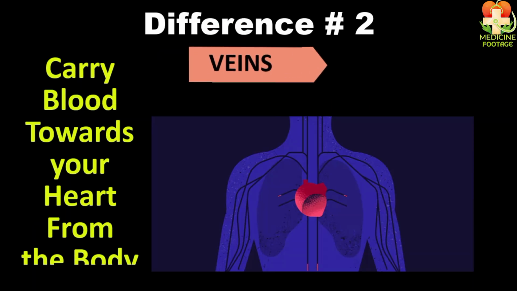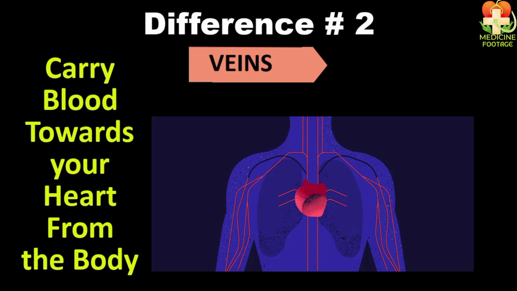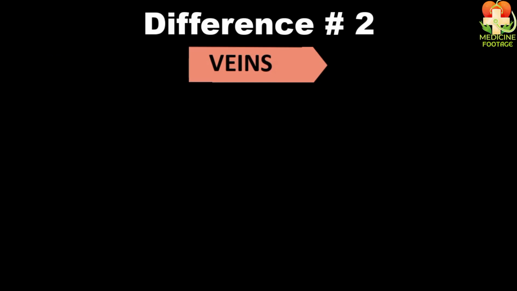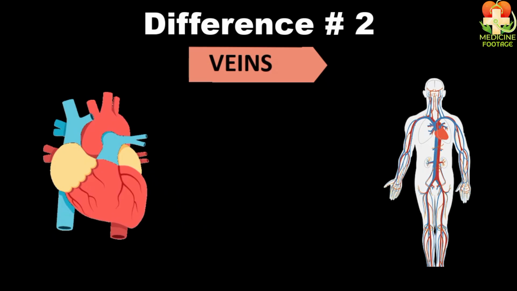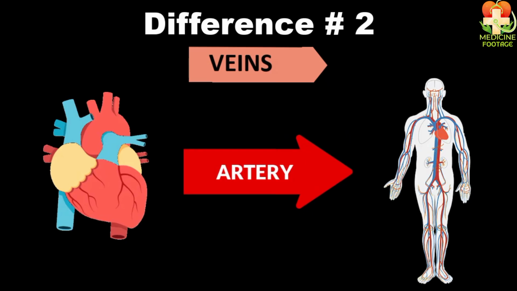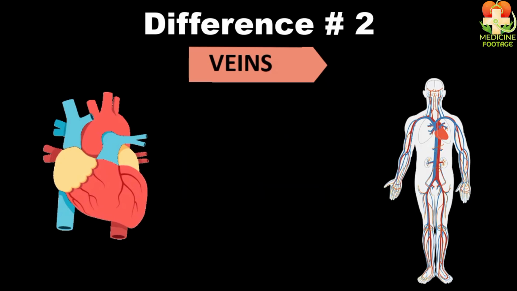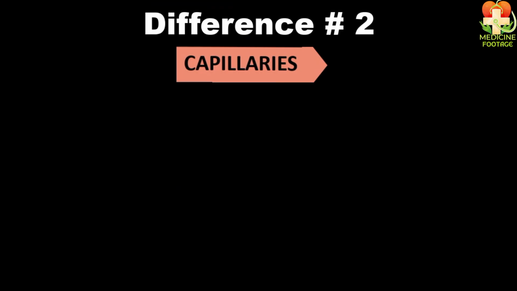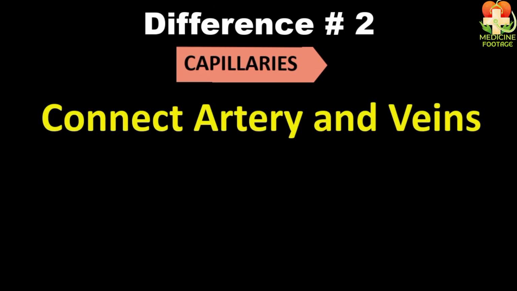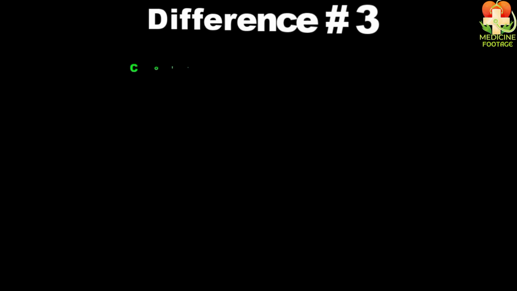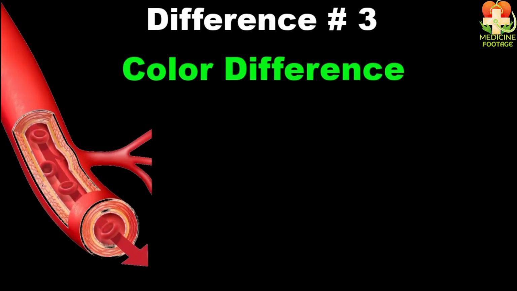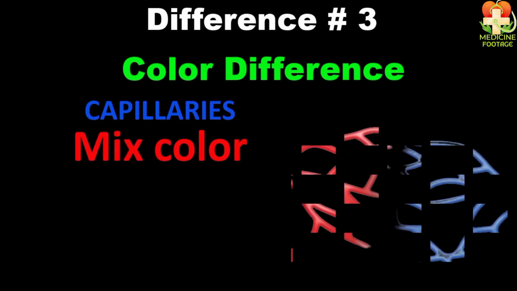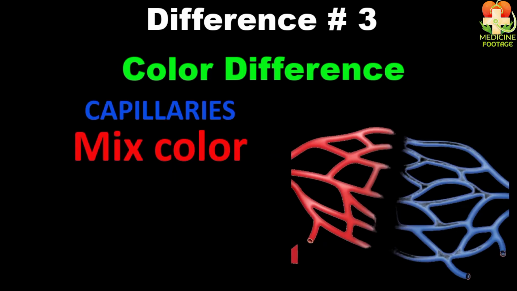And from those same organs and the body, the blood that returns to the human heart through blood vessels is called veins. That means the blood that goes from the heart to the body goes through arteries, and the blood that comes back from the body to the human heart comes through veins. Talking about capillaries, they connect both arteries and veins. The third difference is of color. Arteries have a red color, and veins have a blue color, and capillaries have a mixed color, red and blue.